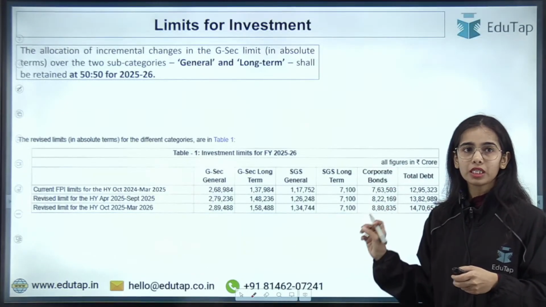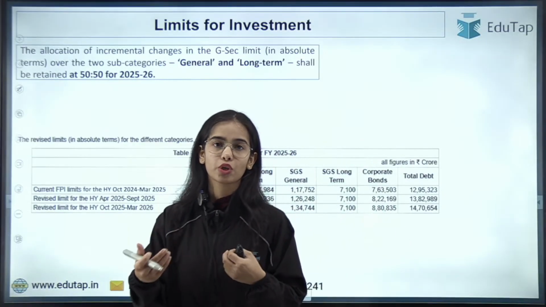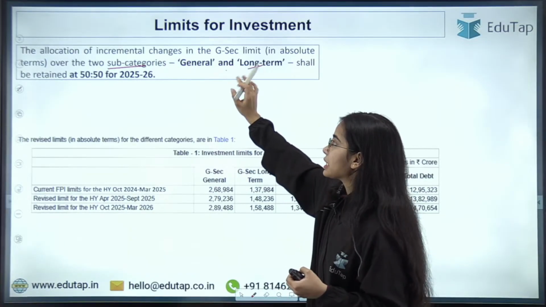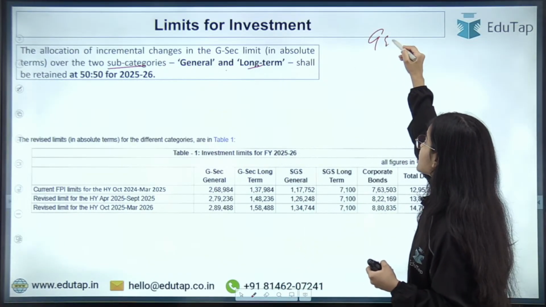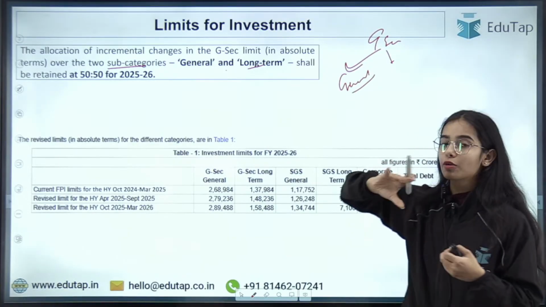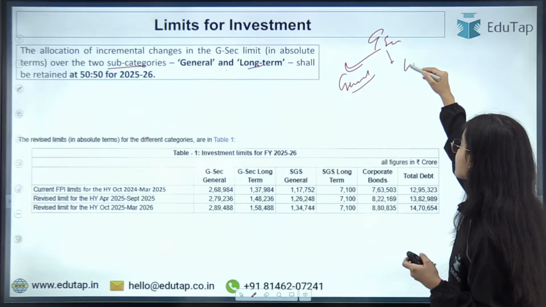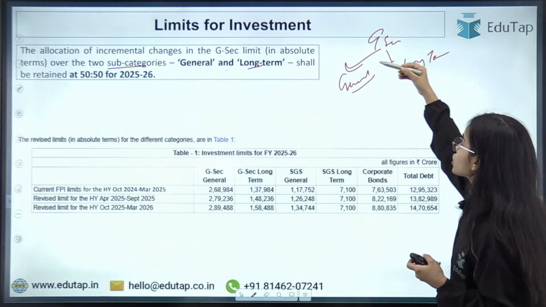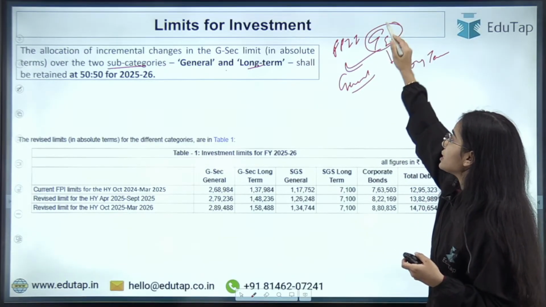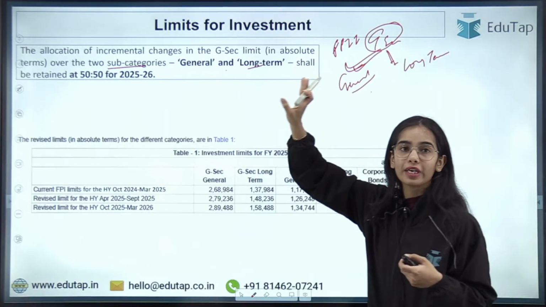Okay. Now coming to the next point, the allocation of incremental changes in government security limit over the two subcategories, general and long term. So basically the government securities are considered in two categories: general, that usually consists of the government securities for the short term or medium term, and the government securities for long term. Okay, so the FPI investment in the government securities is divided into general and the long term. Okay, so the allocation of incremental changes.